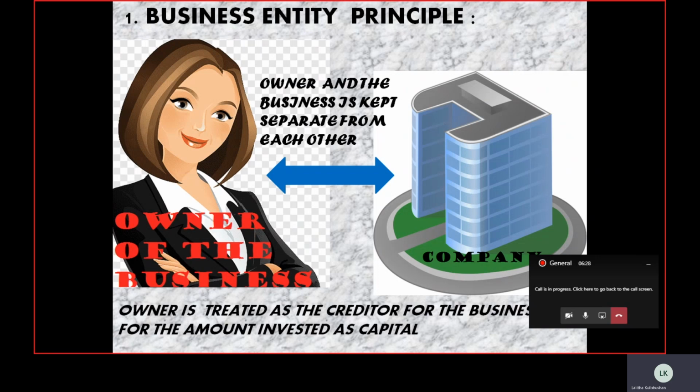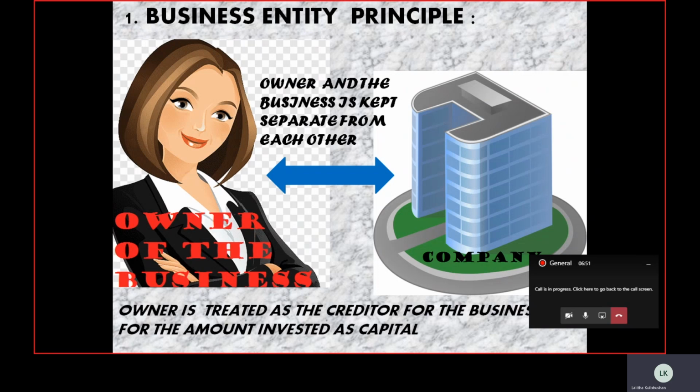So the owner is treated as the creditor for the amount invested by him as capital. That is the basic meaning of this principle, and the basic objective is to maintain the transparency of the transactions taking place in the business.